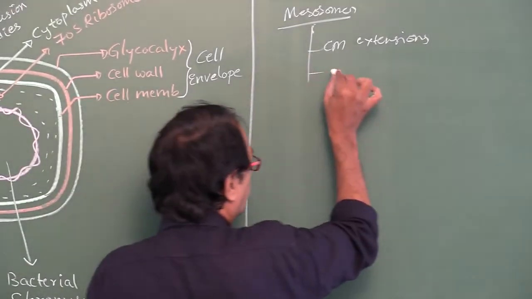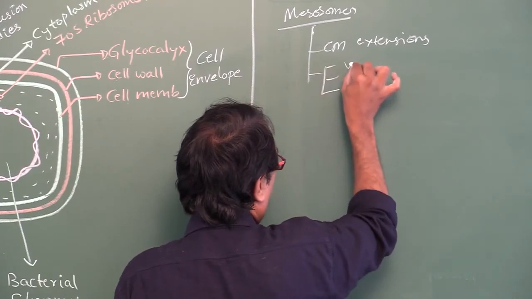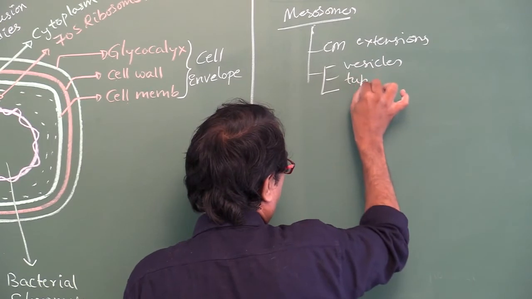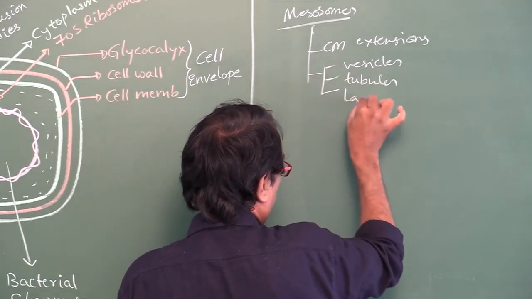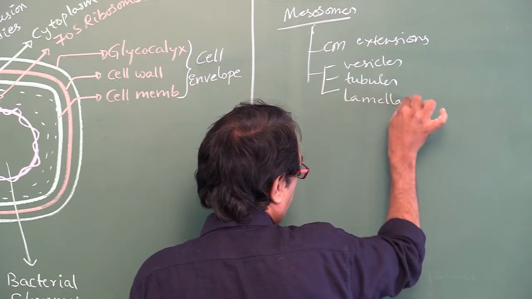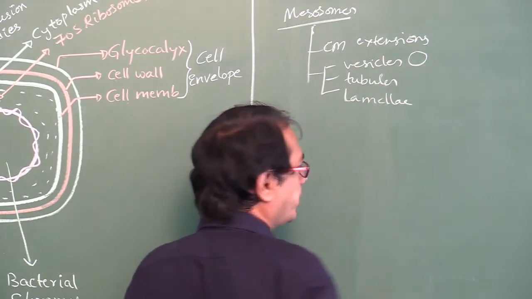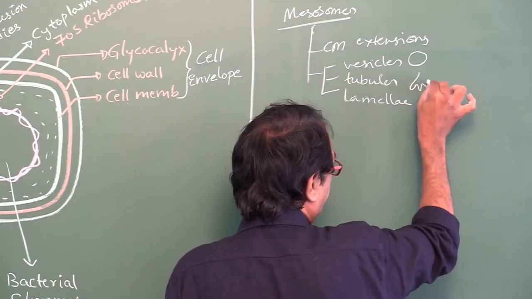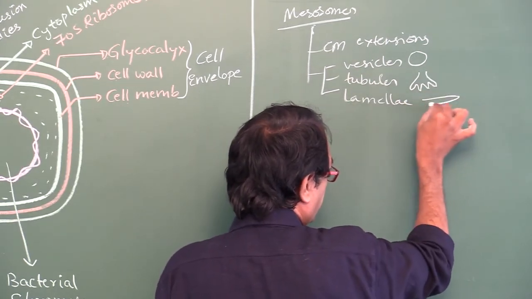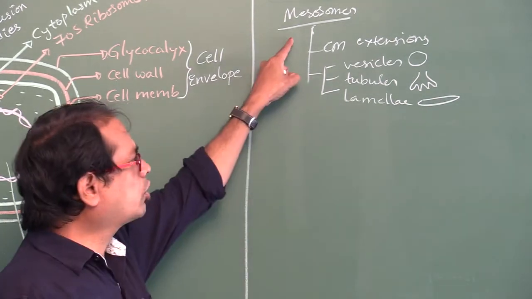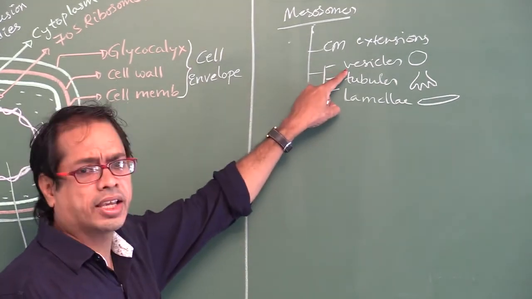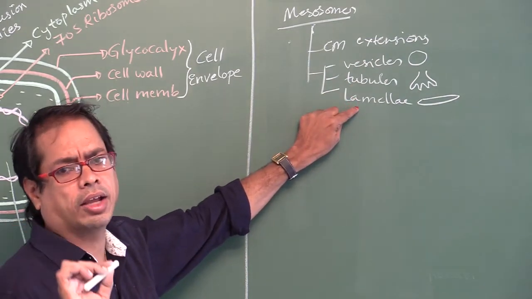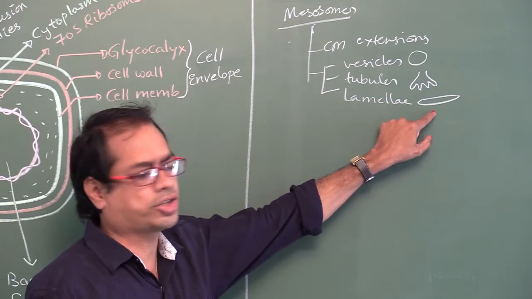These mesosomes are in the form of vesicles, tubules, or lamellae. Vesicles means round, tubules means like this, and lamellae means like this shape.